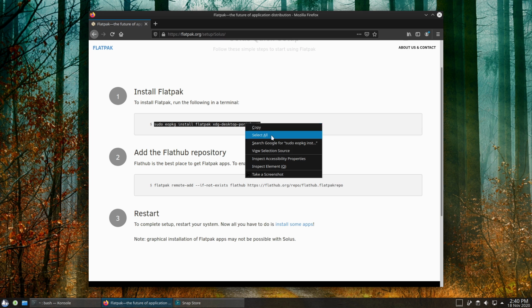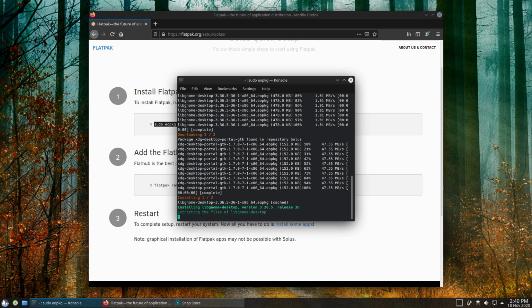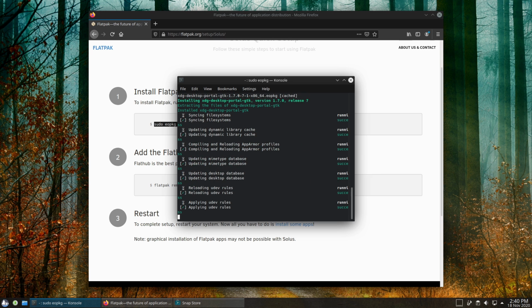Should we go ahead and give these a try? I have not actually tried these guys. I'm pretty sure Flatpak is already installed out of the box. You can see here we're doing eopkg. This is how you manage packages in the terminal. There are extra package dependencies. Do you want to continue? Sure, why not? So with eopkg, as I said earlier at the beginning, it's very similar to DNF.